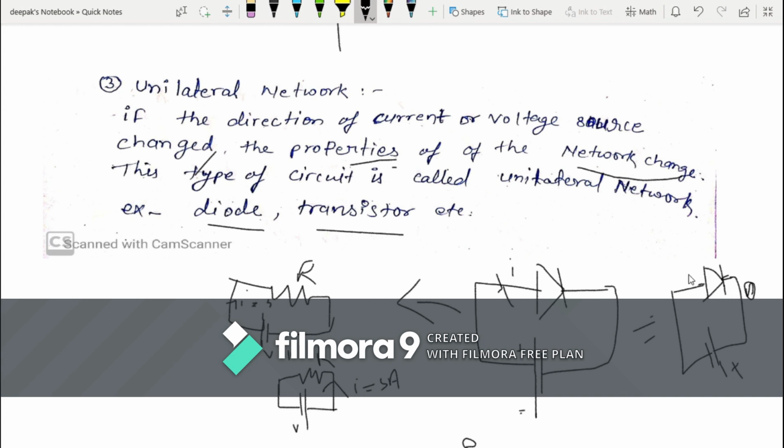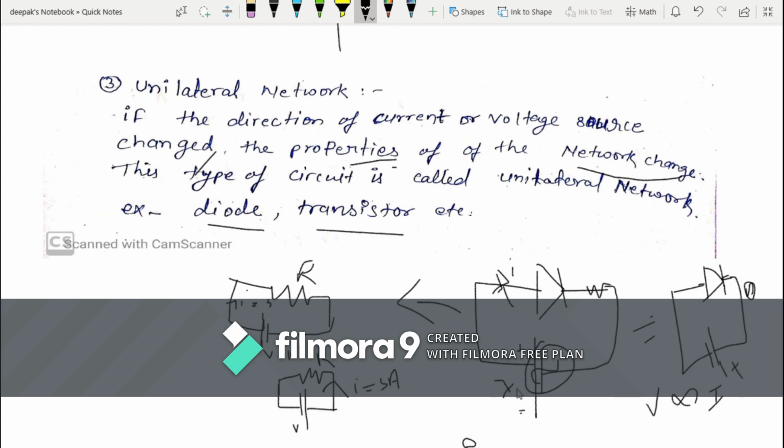Here we can't apply Ohm's law. Here Ohm's law is also not applicable, because the direction changes. Suppose here I have considered an AC source and I have applied a resistance, then V and I do not show proportional behavior, because if the positive terminal, if this is positive, then we will get current from here.